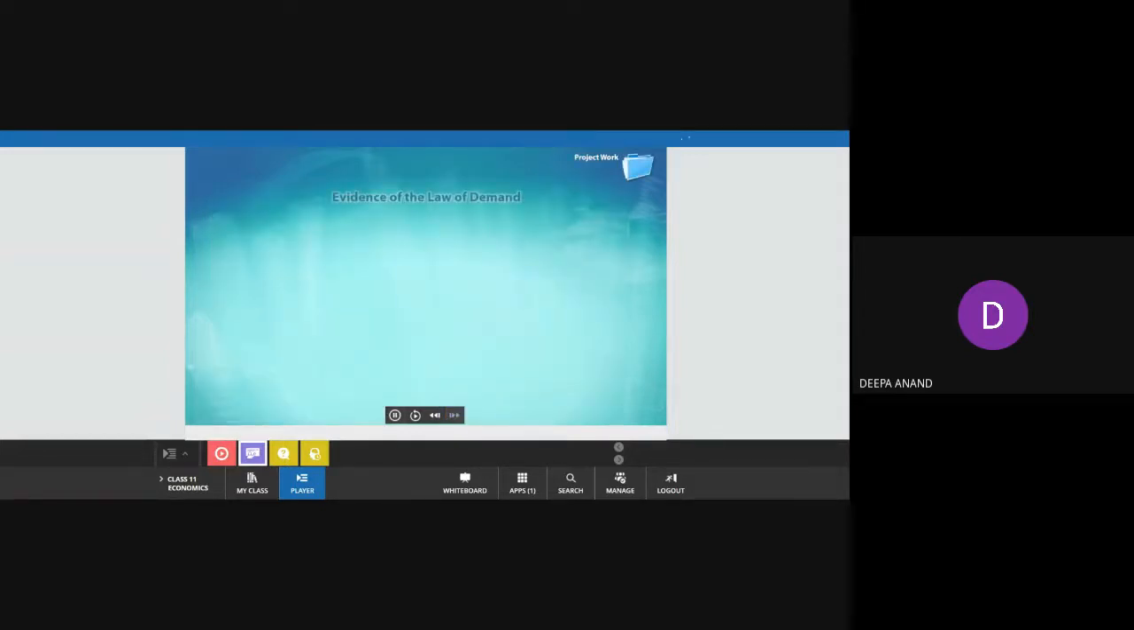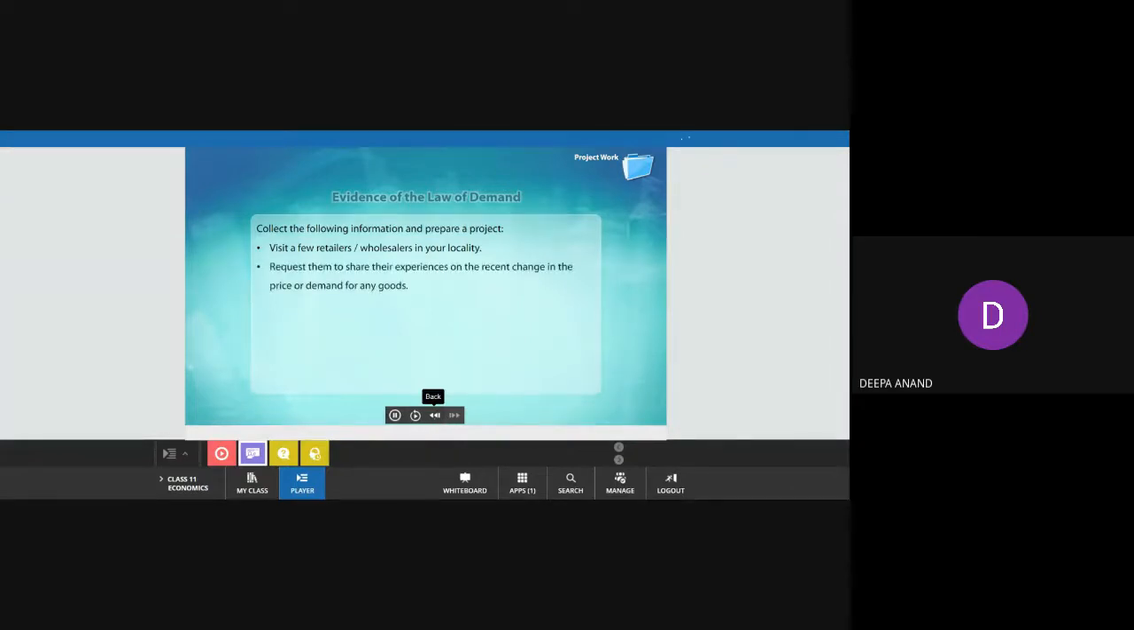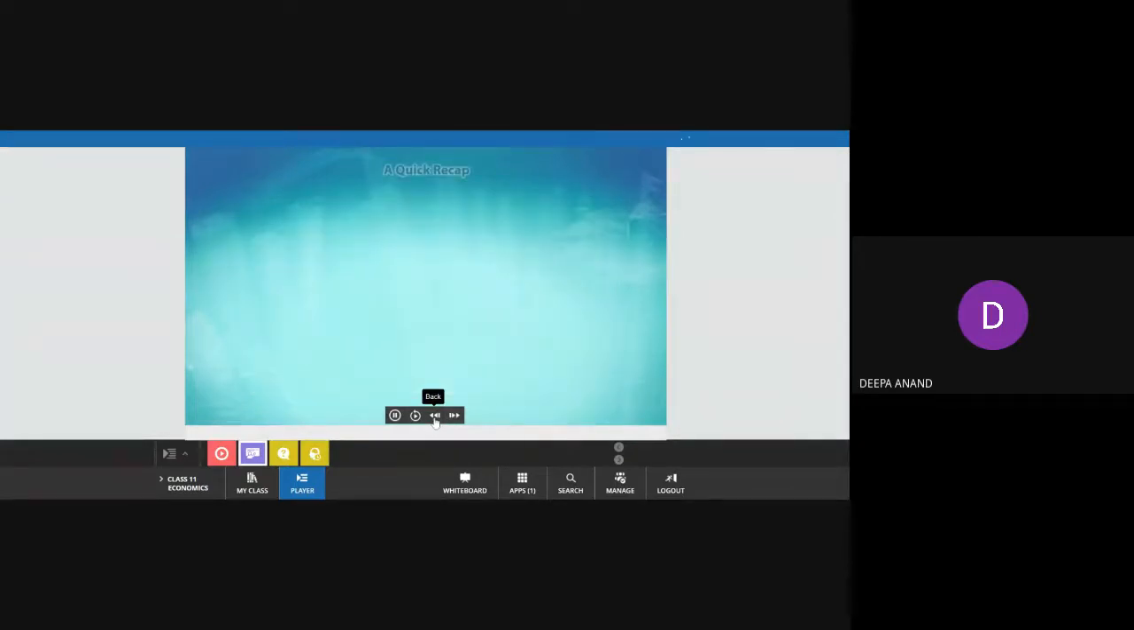Evidence of the law of demand. Visit a few retailers or wholesalers in your locality and prepare a project. A quick recap. Here are the main points covered in this topic. The visit anyway you cannot do in the present condition.